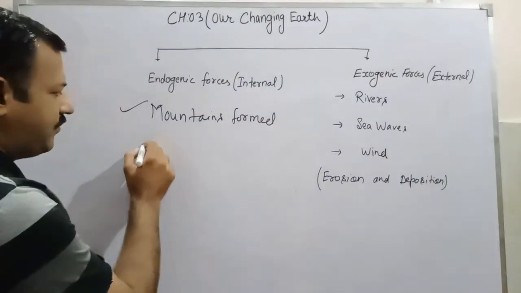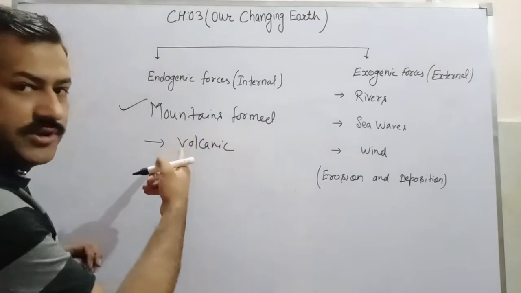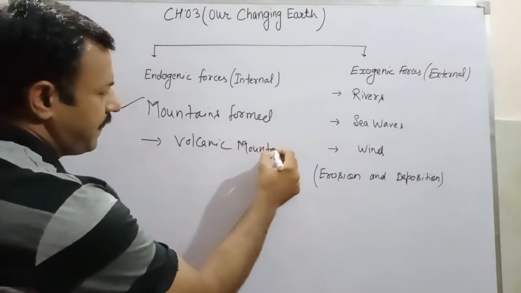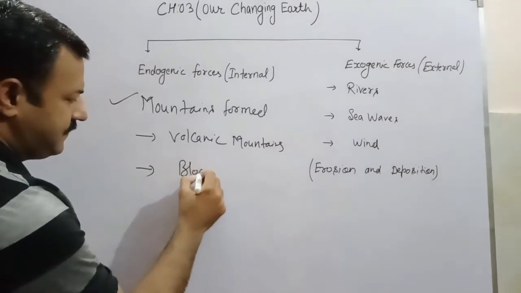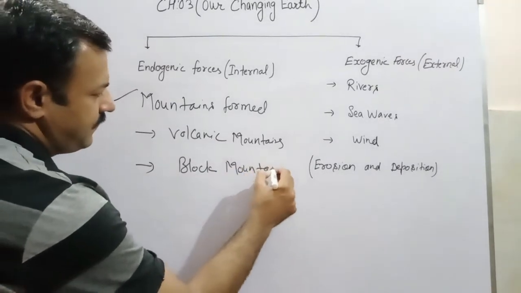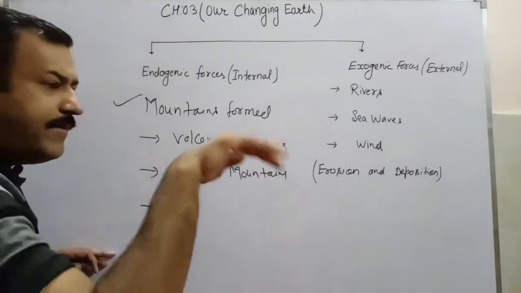Basically there are three types of mountains. Volcanic mountains, we have already discussed this one. Second, block mountains, and third, folded mountains.